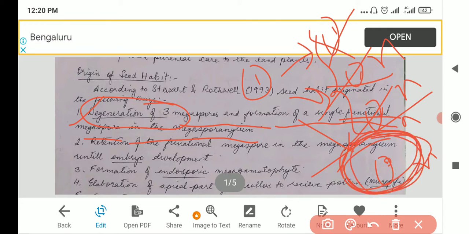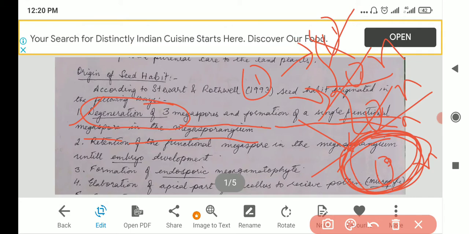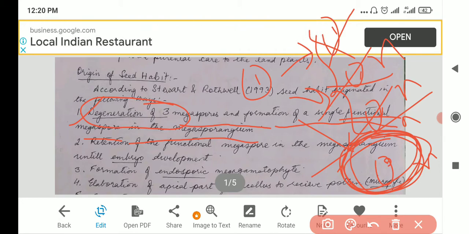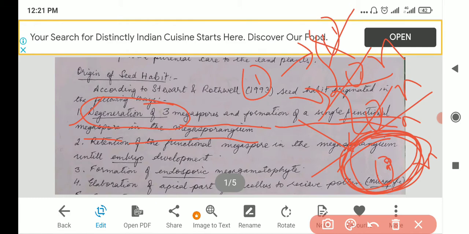Why? Because there is not enough food to give full care to 4 embryos. Having one child, one embryo, is easier than having twins or triplets or quadruplets. So these 3 will degenerate and only one will be functional. You learned this already in 12.